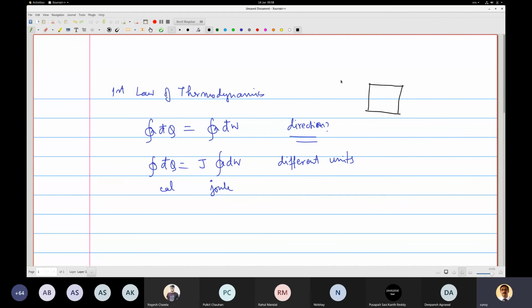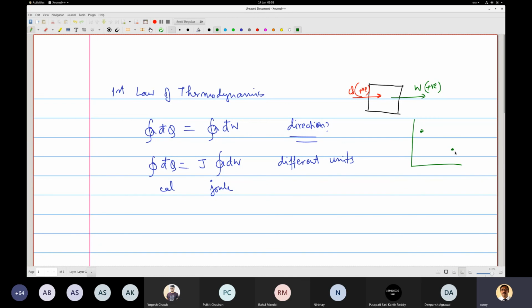Q is positive, and this is what will follow: work transfer positive, heat transfer positive. So when it goes in a cycle, whatever Q goes in, then W goes out, if it's in a cycle.